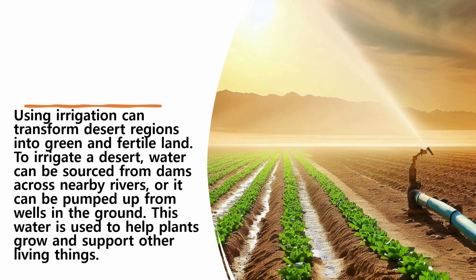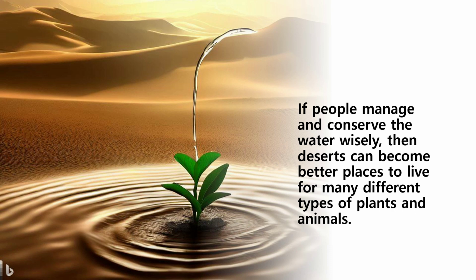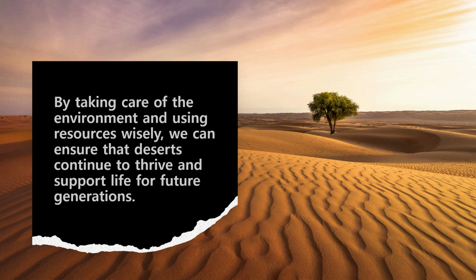Using irrigation can transform desert regions into green and fertile land. To irrigate a desert, water can be sourced from dams across nearby rivers, or it can be pumped up from wells in the ground. This water is used to help plants grow and support other living things. If people manage and conserve the water wisely, then deserts can become better places to live for many different types of plants and animals. By taking care of the environment and using resources wisely, we can ensure that deserts continue to thrive and support life for future generations.